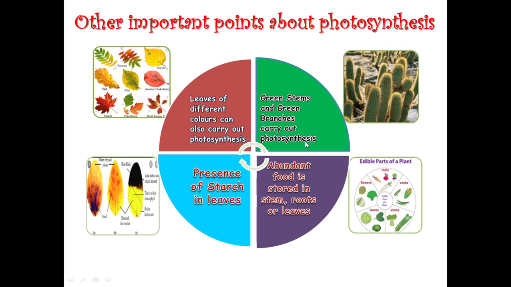Now as you all are learning that after photosynthesis, leaves give us food. That food is not only taken by the leaves for their growth, they also have abundant food for us, which we take as stem, roots or leaves. Here you can see the roots, the flowers, the leaves, the stems and the seeds which we are taking from the plants. So plants are the most important on our globe.